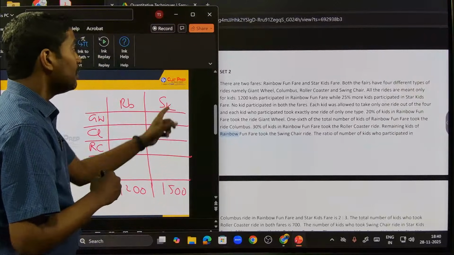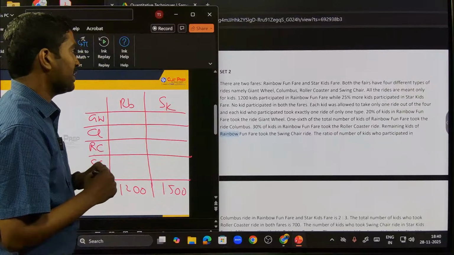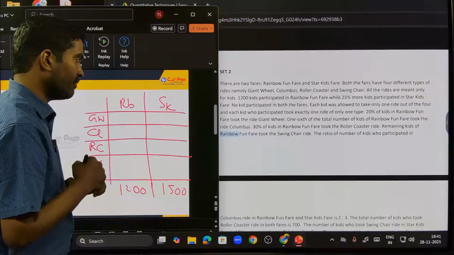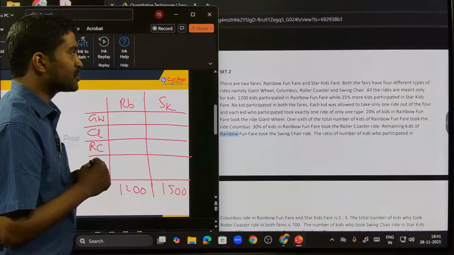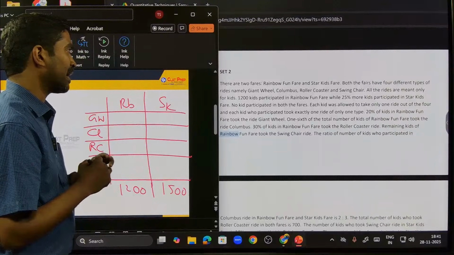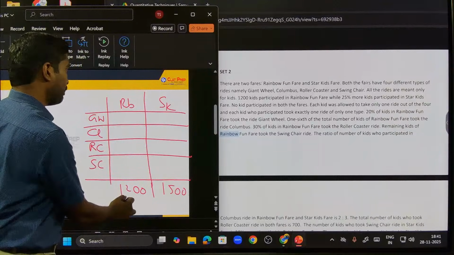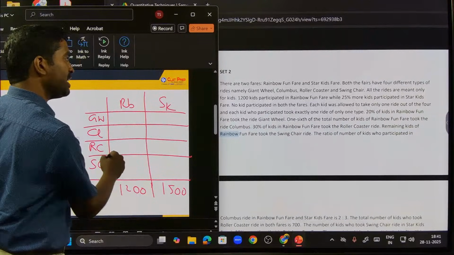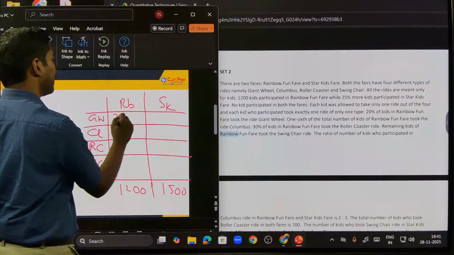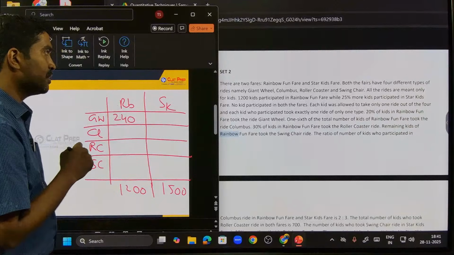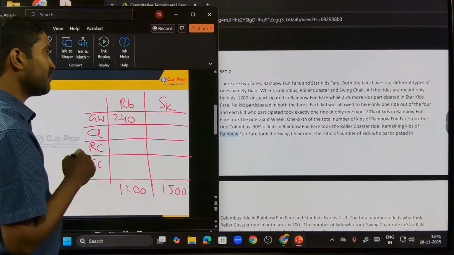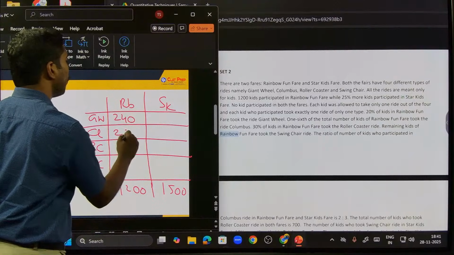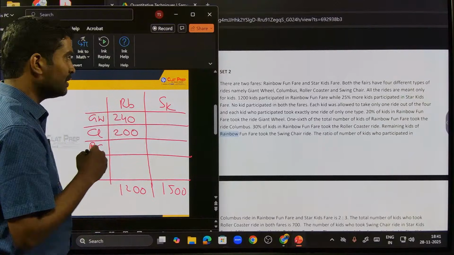Now, 25% more kids, fine. No kid participated in both the fairs. Each kid was allowed to take only one ride. Okay, I have information coming in. 20% of kids in Rainbow Fun Fair took the ride giant wheel. First we're talking about Rainbow, 20% of this would be 240. They participated in the giant wheel. Next, 1/6 of the total number of kids of Rainbow took the Columbus ride. 1 by 6 into 1200. How much is that? 200. 200 came to Columbus, right?